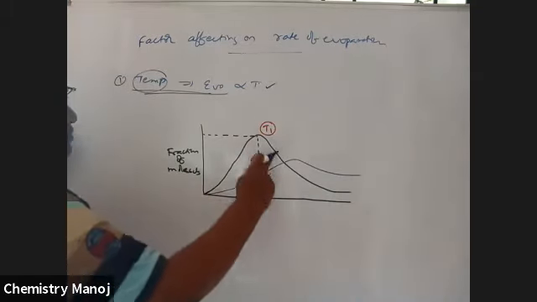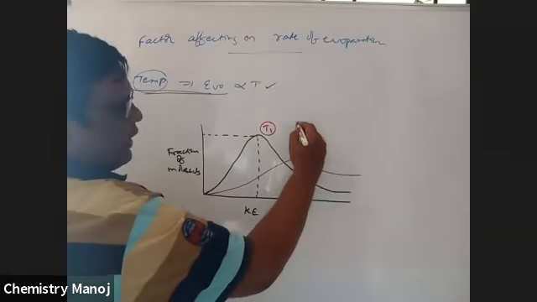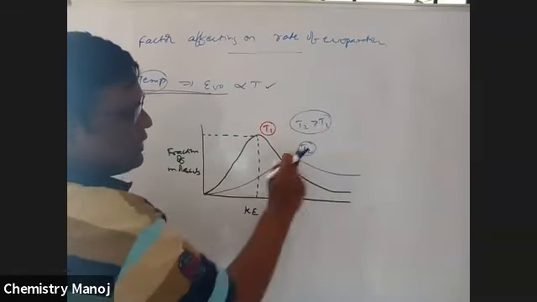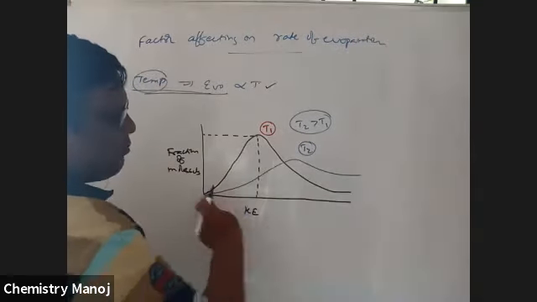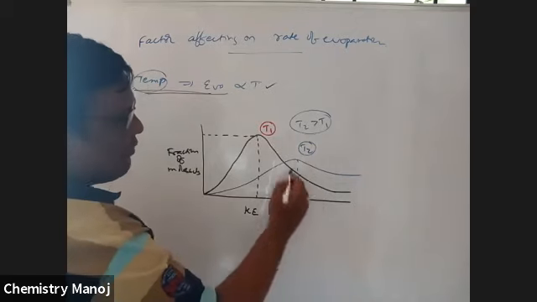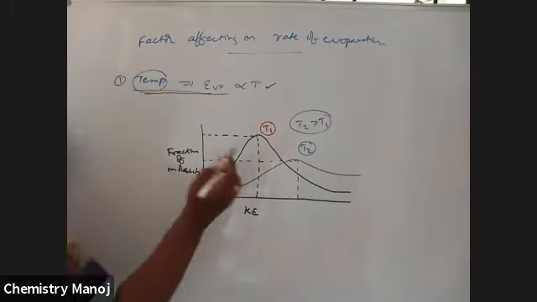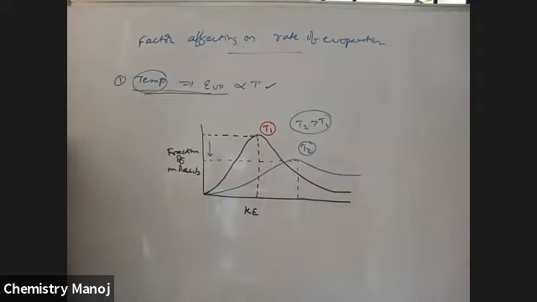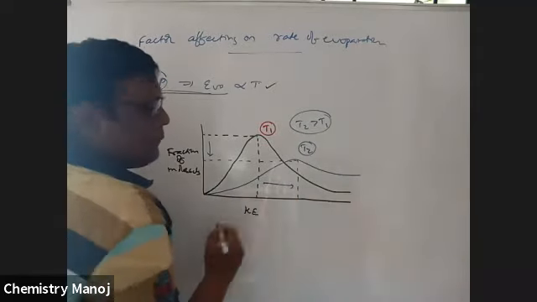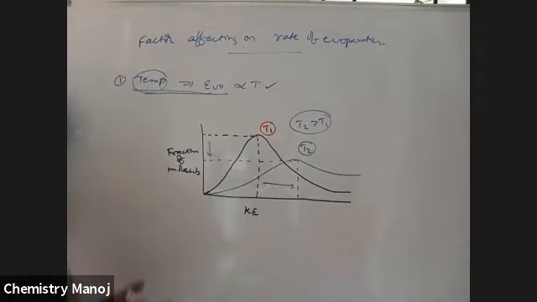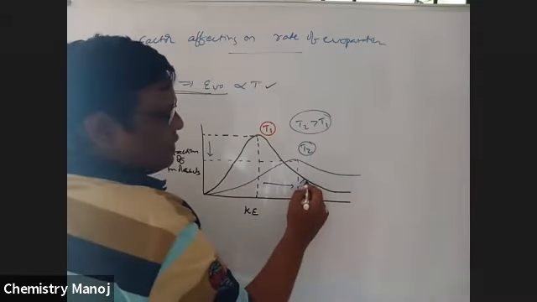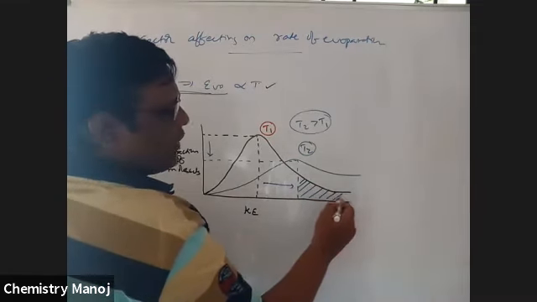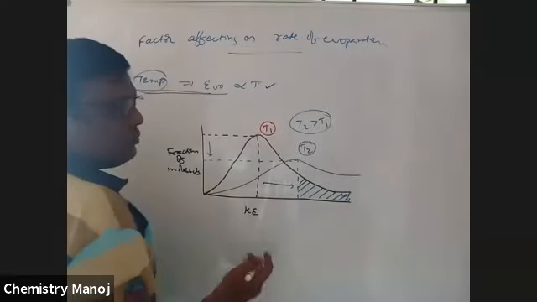That means the sharpness of the curve changes. This is T2. Here T2 is greater than T1. As the temperature increases, sharpness of the curve decreases and flatness increases. The kinetic energy value increased, but the fraction of molecules possessing that maximum kinetic energy decreased. In the previous case, these were the molecules going to evaporate, that is, those with maximum kinetic energy.